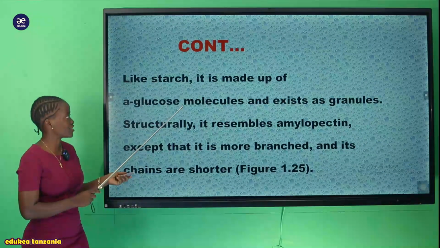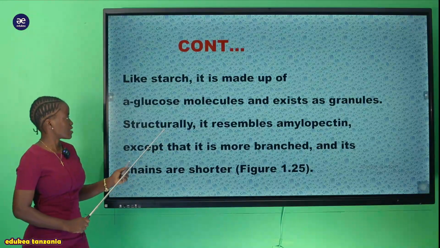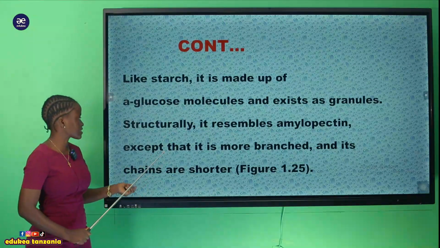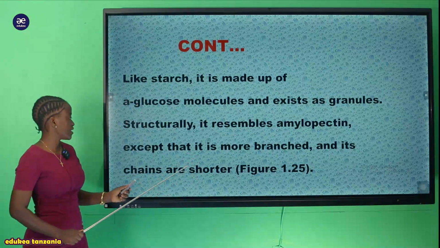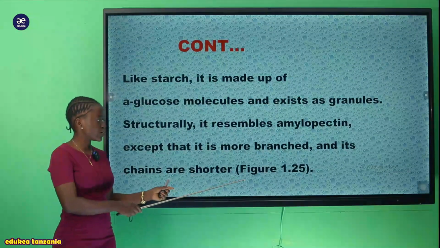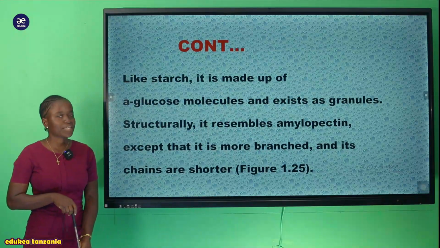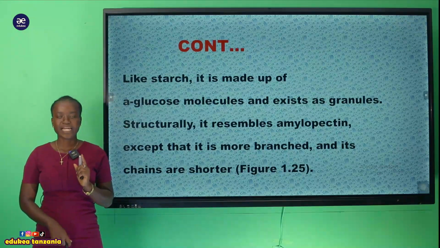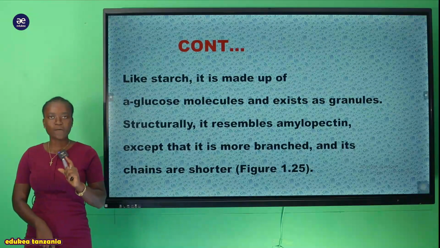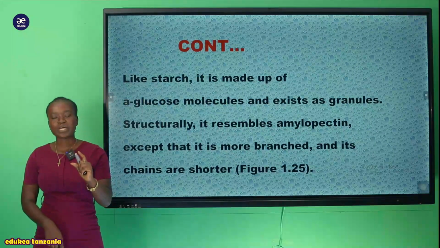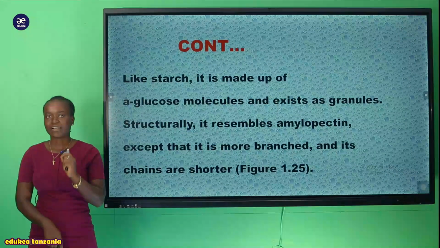And like starch, it is made up of alpha glucose molecules and exists as a granule. Structurally, it resembles amylopectin, except that it is more branched and its chains are shorter, that we're going to see in figure 1.2.5. That is, ukiangalia structure ya glycogen ina mfanano mkubwa sana na structure ya starch, kwa sababu zile component zilizotumika kutengeneza structure ya starch ni zile ambazo zimetumika kutengeneza structure ya glycogen.